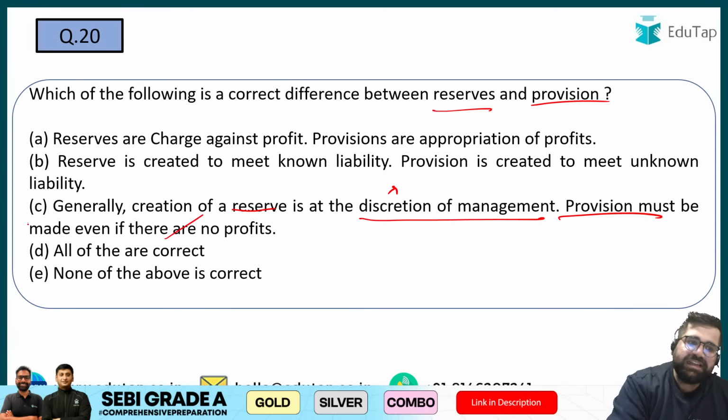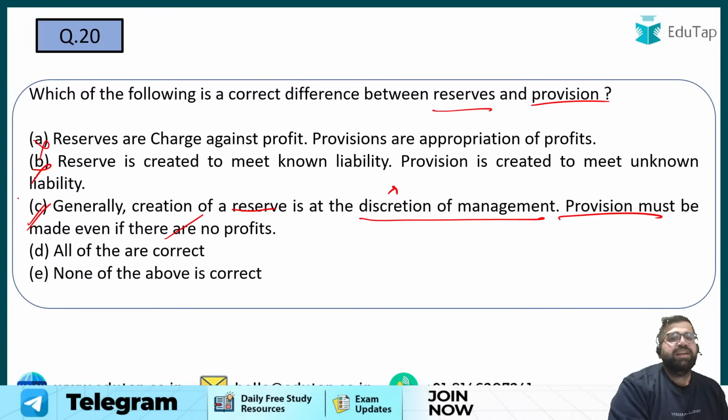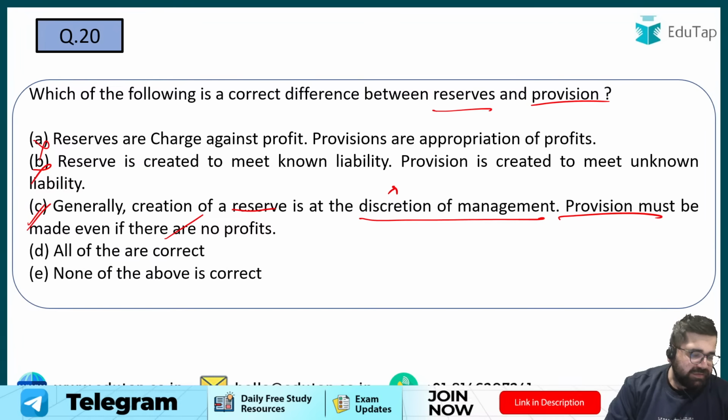So therefore C is the correct one. A and B were not making any sense, right? C is the correct one. All of the above are correct. No, E is also incorrect, right?